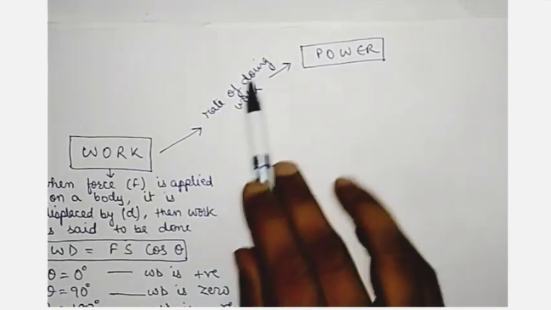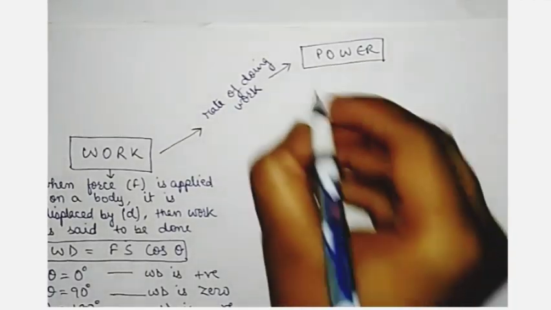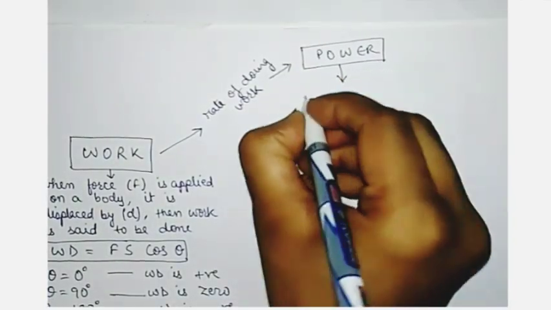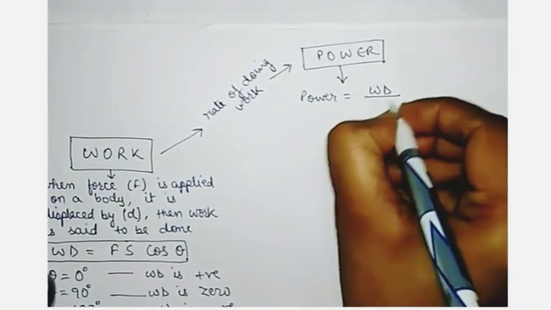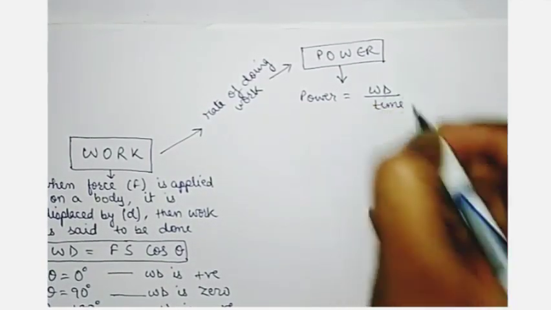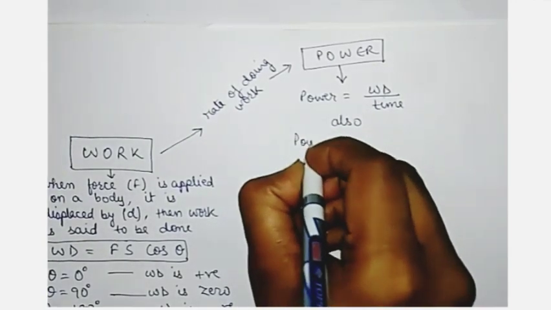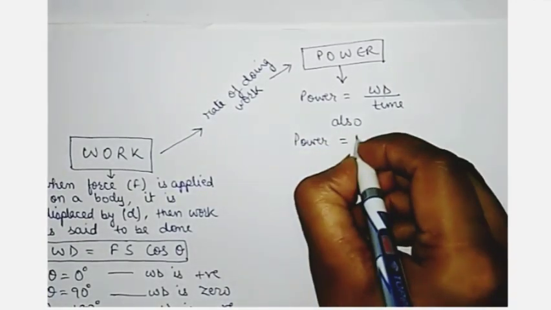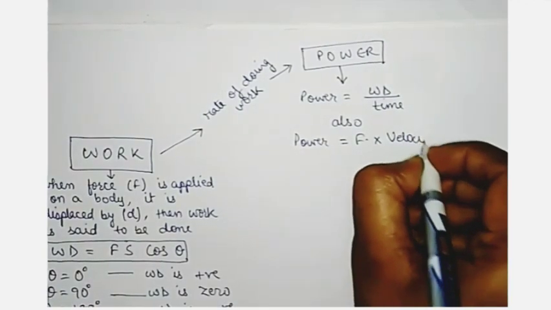Now rate of doing work is power. So power is equal to work done by time. Also power is equal to force into velocity.